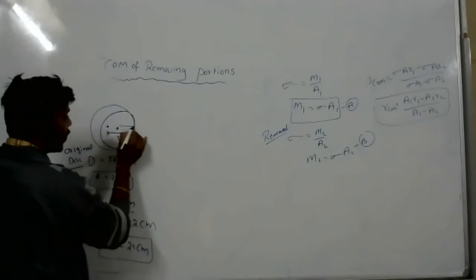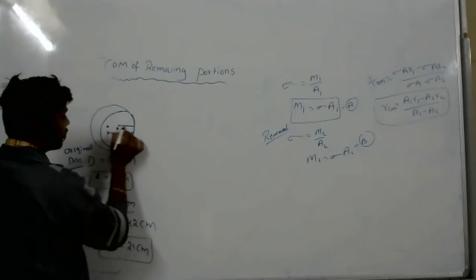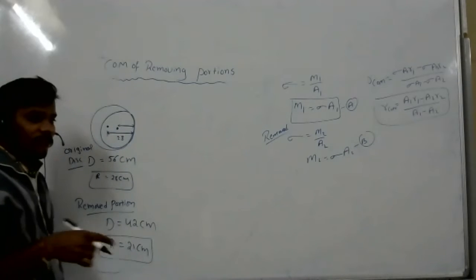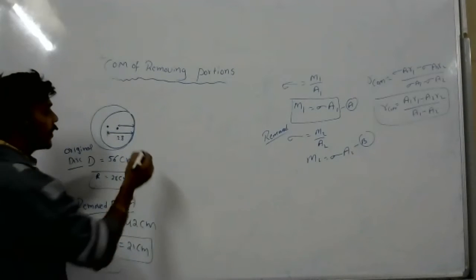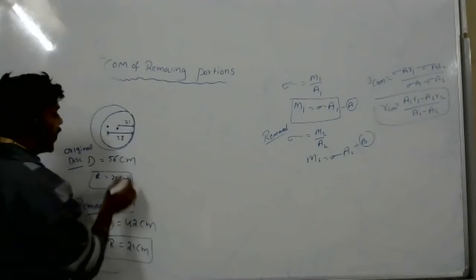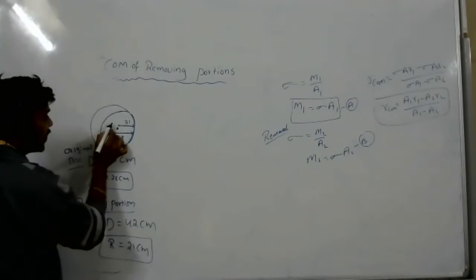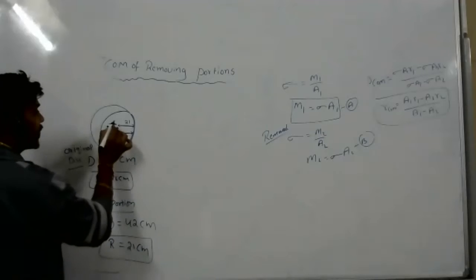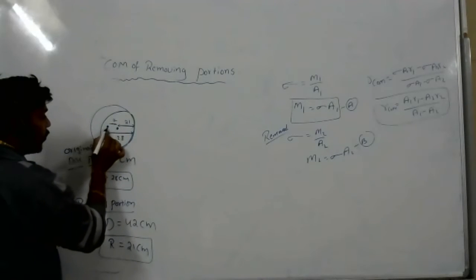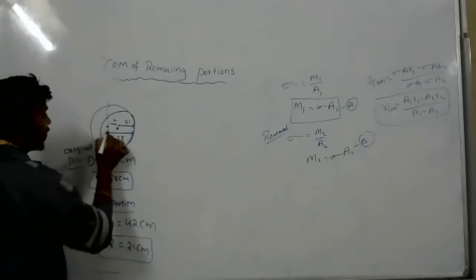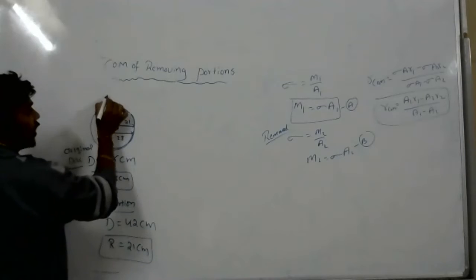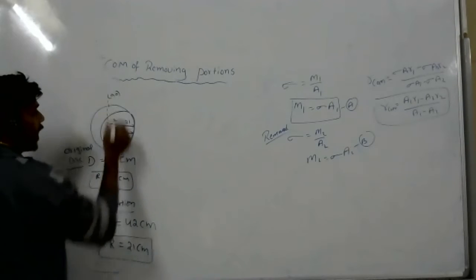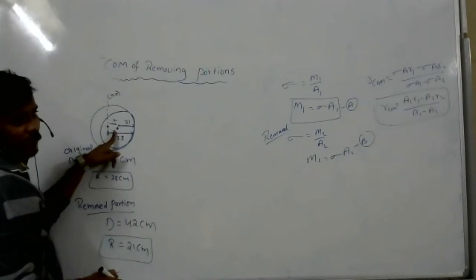From here to here, how much? 21. Now, what is the difference in distance between these two? 7. Now, if you take this as the origin, 0, 0, at this point what are the components?